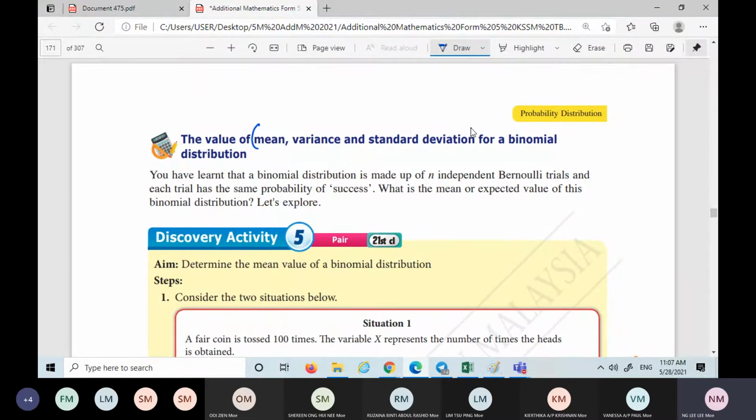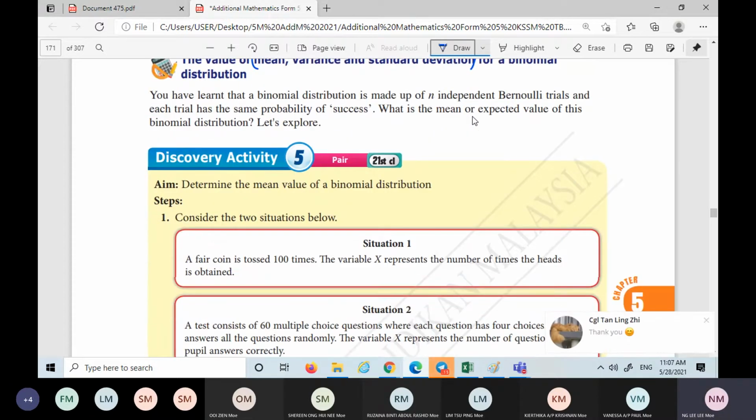Write the index for today: mean, variance, and standard deviations. Today is the 28th. Okay, continue.